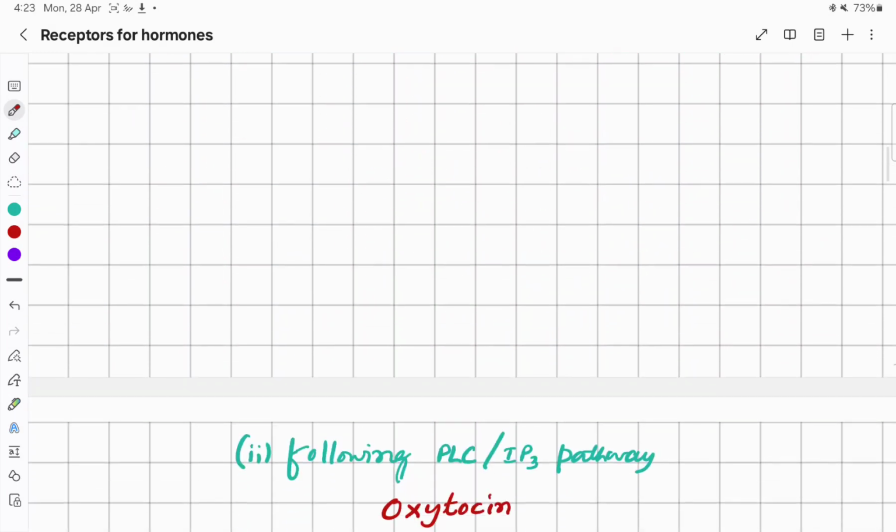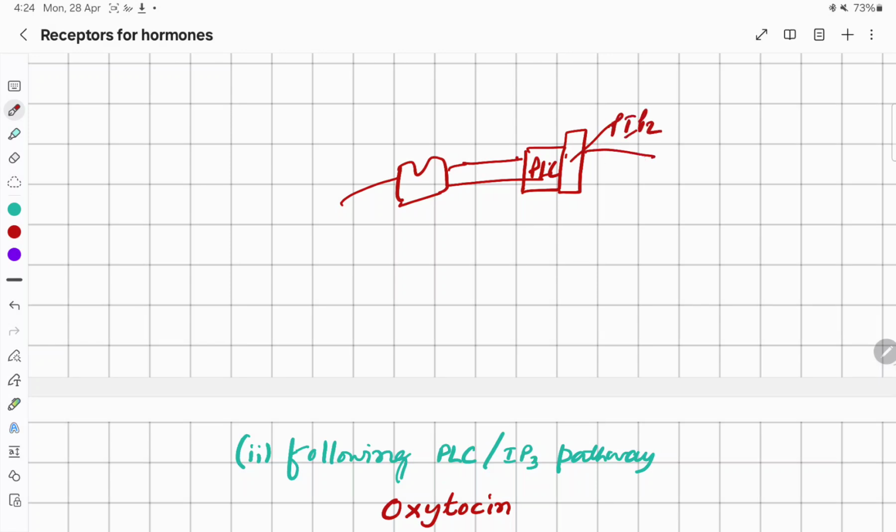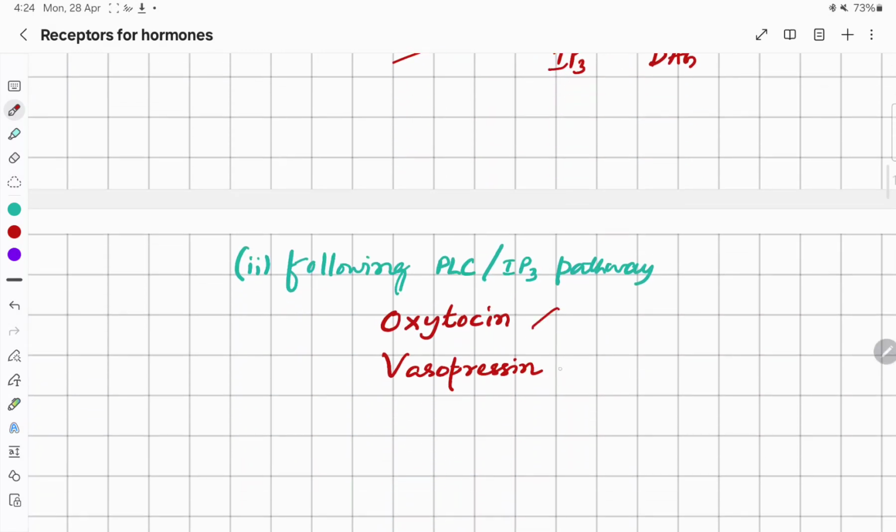The second one, if the effector is phospholipase C, then it converts phosphatidylinositol diphosphate PIP2 to IP3 and DAG, inositol triphosphate and diacylglycerol. So there are certain hormones which act on the G protein coupled receptors following phospholipase C IP3 pathway, like oxytocin receptor and vasopressin receptor.